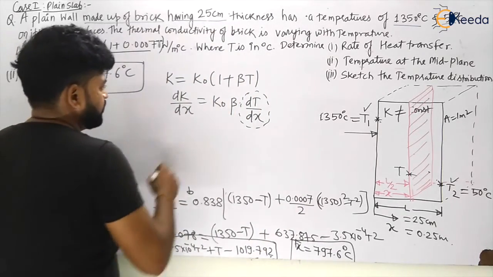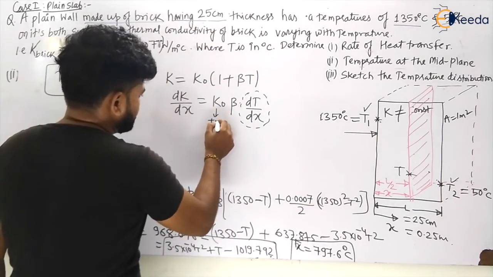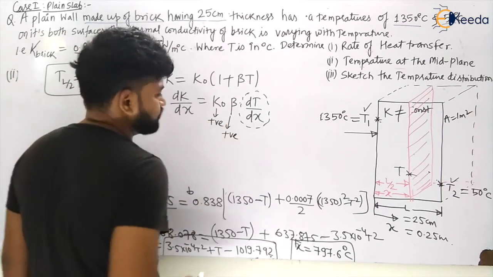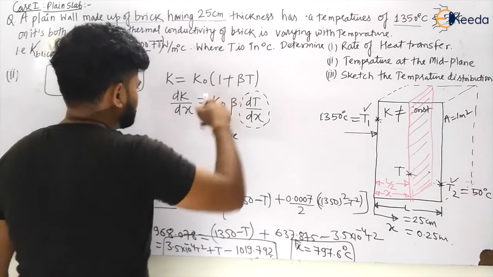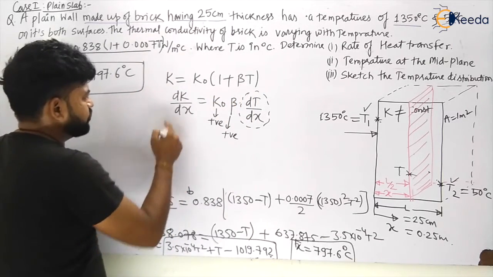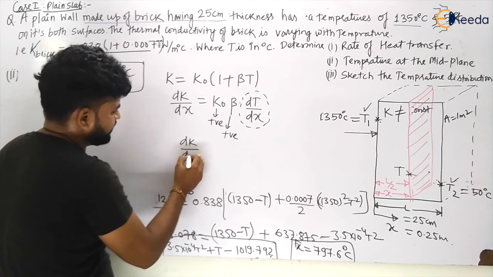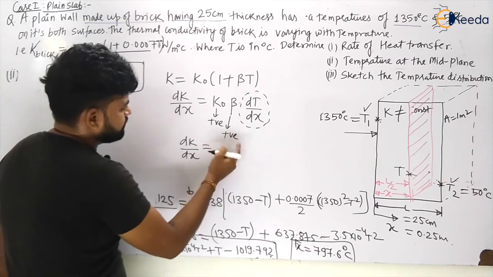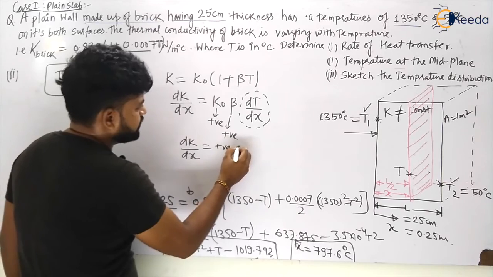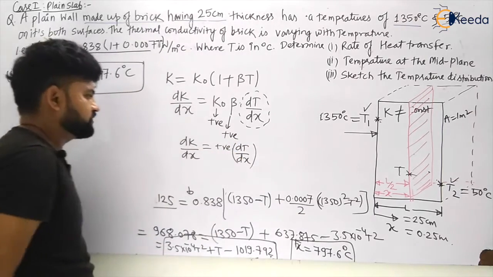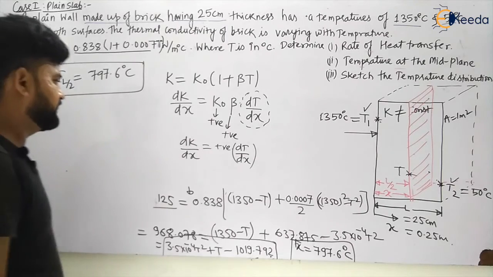So k naught is positive, and for brick, non-metals and insulators, this beta is positive. So this value is positive. Okay. So what we can assume, or you can also say, that dk by dx in the direction of x will be positive plus dt by dx. Okay. Now let us see, we have to calculate dt by dx.